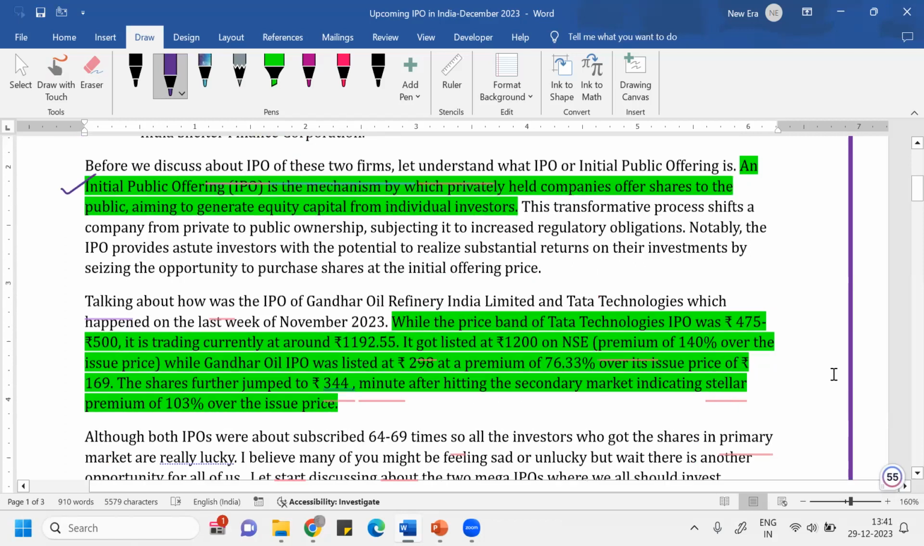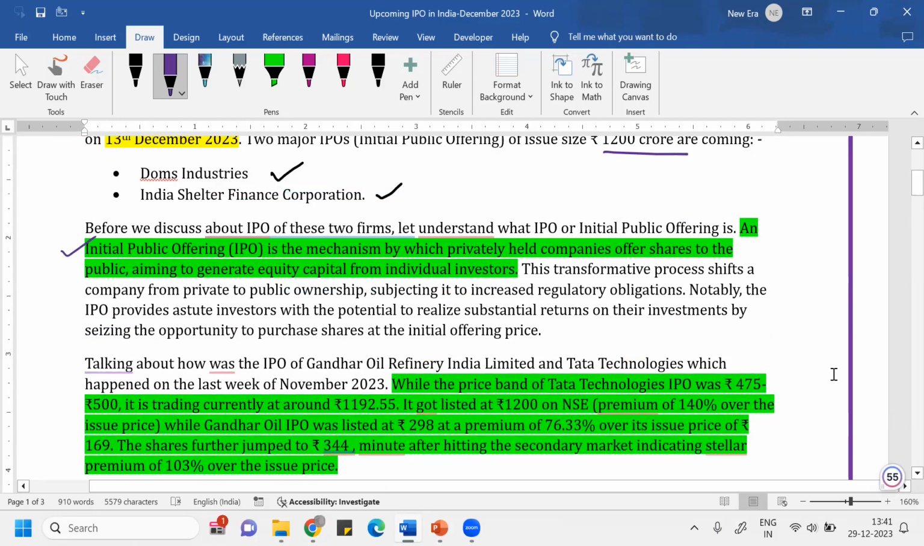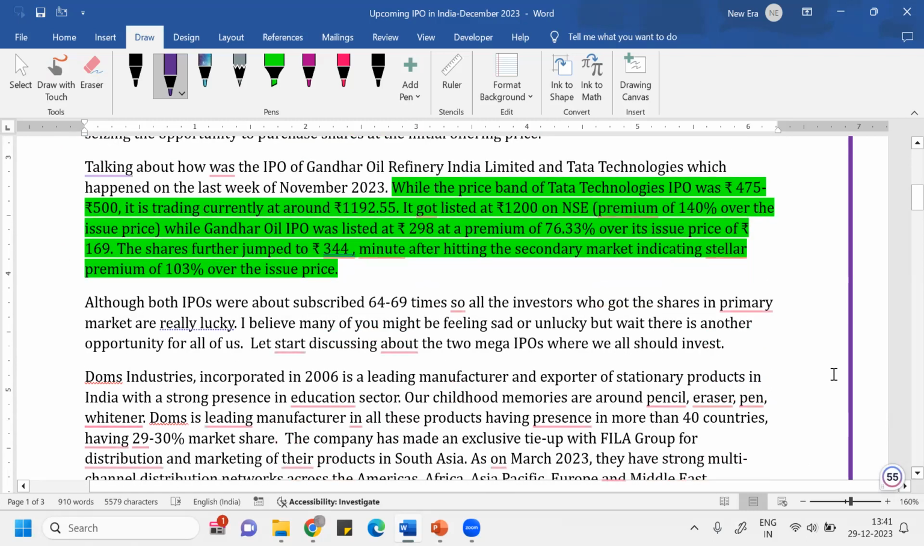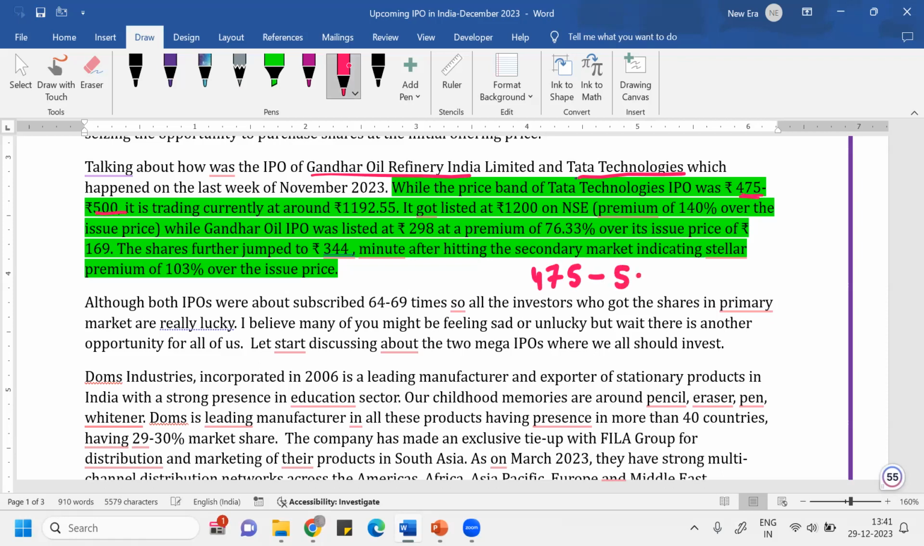Before these two companies, DOMS Industries and Indian Shelter Finance Corporation, there were IPOs of two other companies, Tata Technologies and Gandhar Oil. These two IPOs were very famous. Many participants participated in these two IPOs and made a lot of money. If you see the Tata Technologies IPO, its price band was 475 to 500, where 475 is called the floor price and 500 is called the cap price. The difference between floor and cap should not be more than 20%.